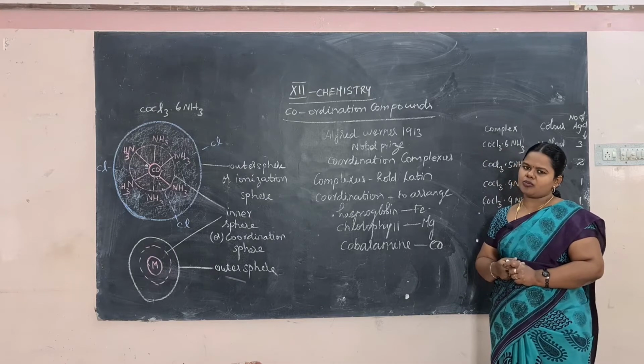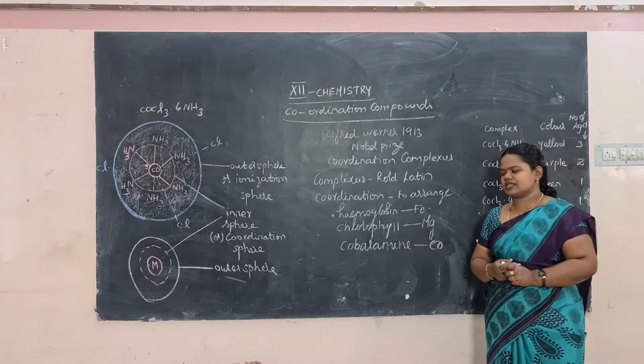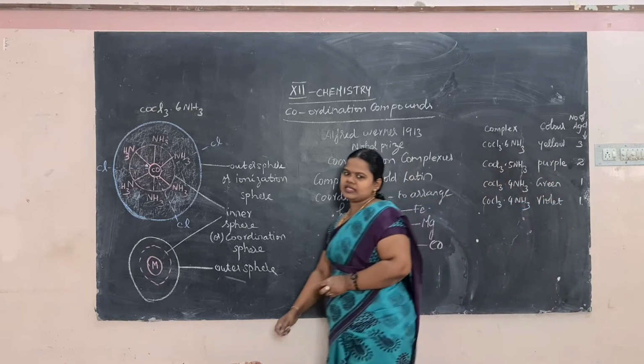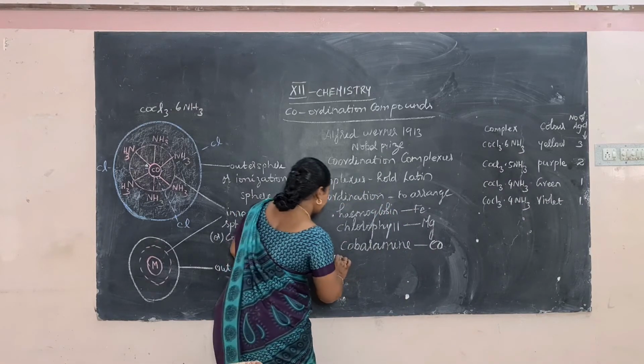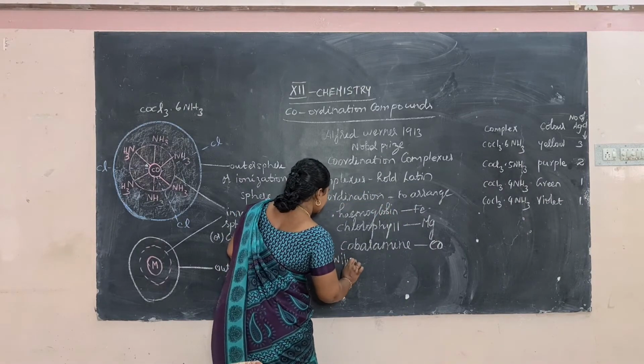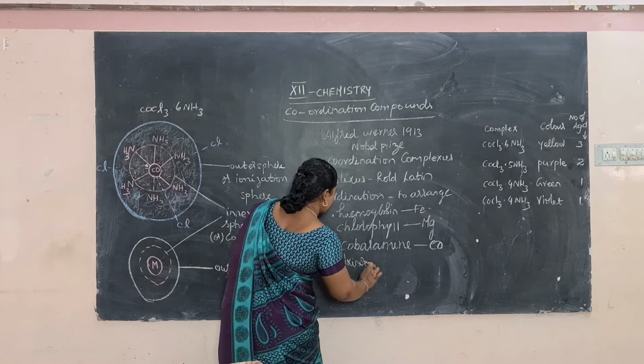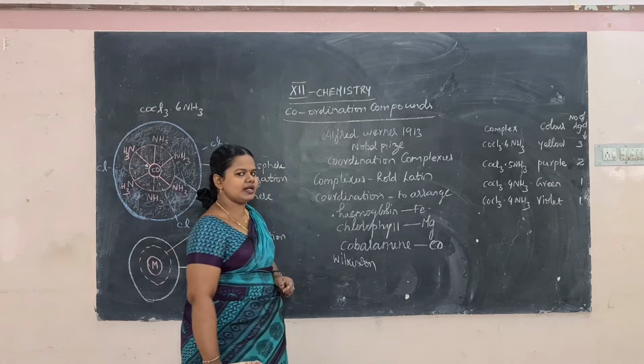As well as that, these coordination compounds are used as catalysts. For example, Wilkinson catalyst and Ziegler-Natta catalyst are important catalysts used in industrial processes.